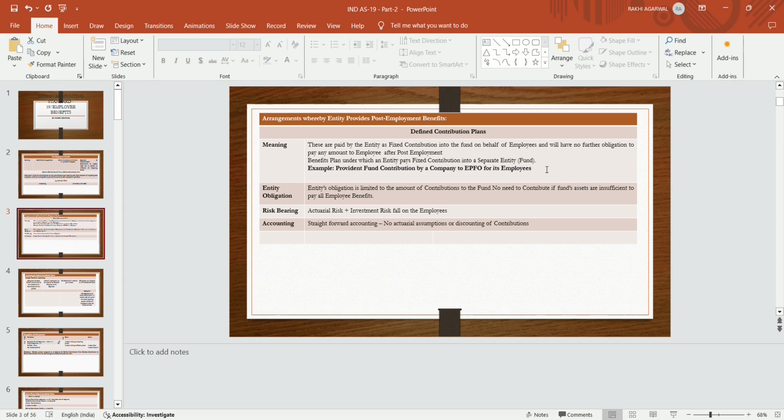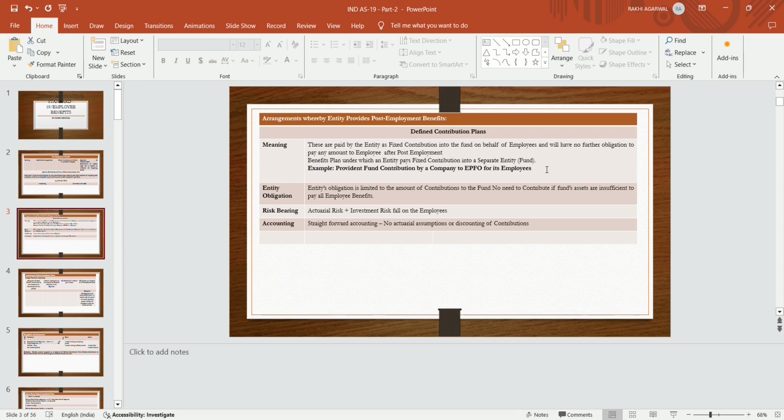So that is the defined contribution plan, that the contribution given by the employer to the employee is defined. There are no such other responsibilities of the employer. Once he deposited that amount of the employee to the PF account, the employer's responsibility is over.